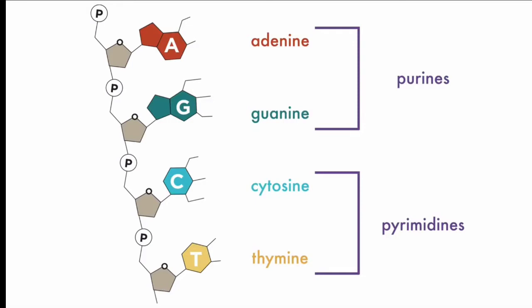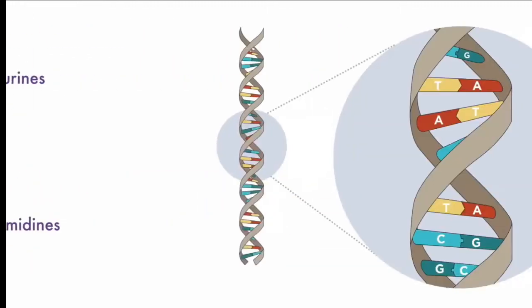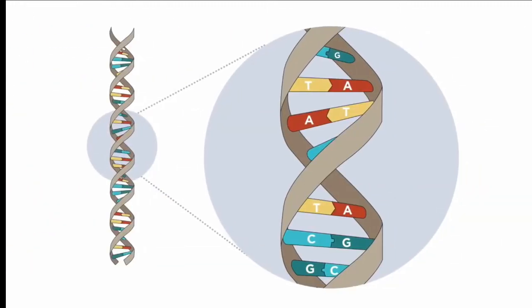I remember the pyrimidines are the bases with a Y in their name, just like pyrimidine has a Y in its name. A purine always pairs with a pyrimidine, and the slanted shape of the DNA molecule causes it to form a spiral or helix. Because DNA is double-stranded, we use the phrase double helix to describe its structure.